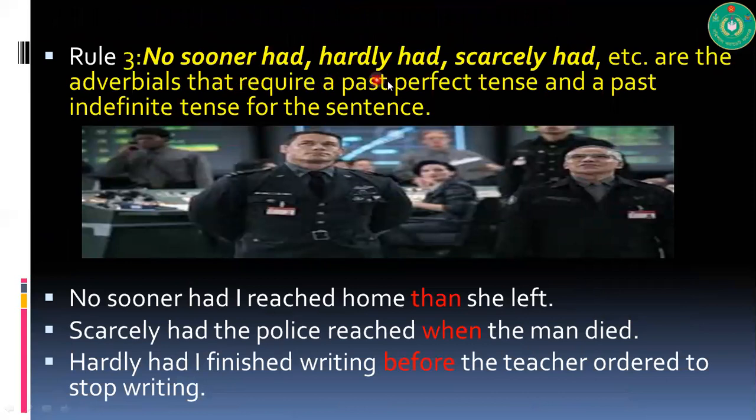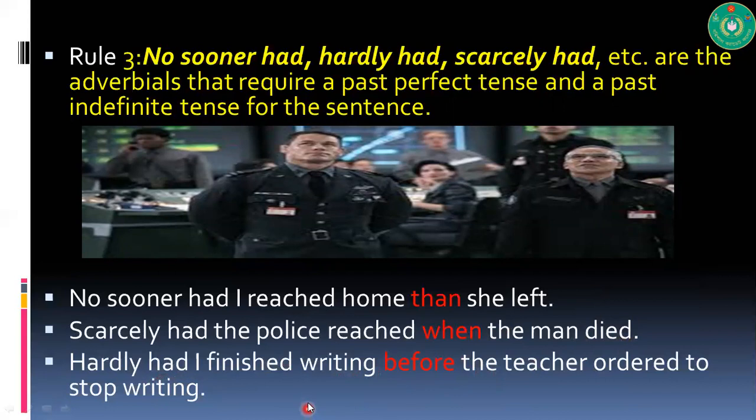No sooner had, hardly had, scarcely had are the adverbials that require a past perfect tense and a past indefinite tense for the sentence. Look at the example. No sooner had I reached home than she left. So what does the rule say? That they require a past perfect tense. So these expressions require a past perfect tense structure. Scarcely had the police reached when the man died. Hardly had I finished writing before the teacher ordered me to stop writing.